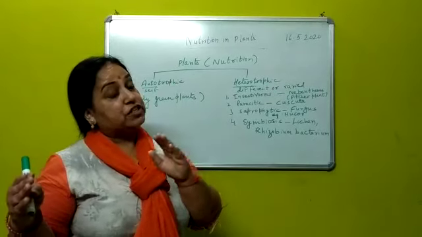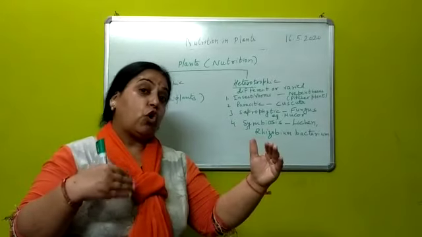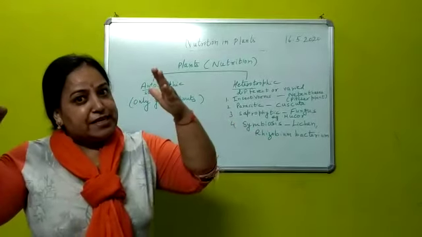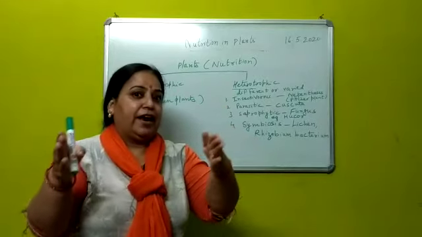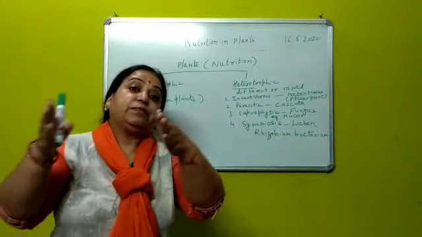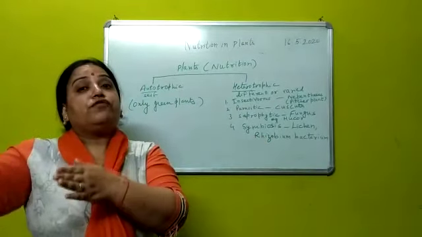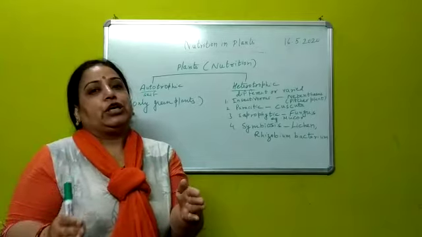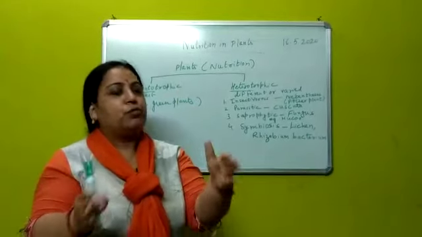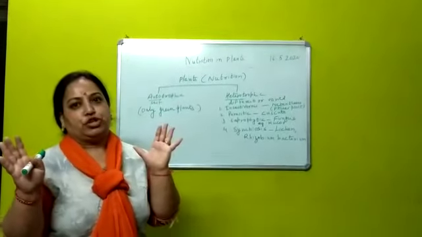Now you will be confused about whether insectivorous plants are autotrophic or heterotrophic. This insectivorous mode is a link. It is both auto and hetero, because it makes its own food but takes the requirement of nitrogen from the body of the insect. So this is a combination of both autotrophic and heterotrophic modes of nutrition.